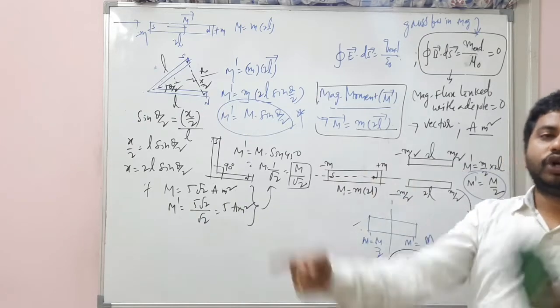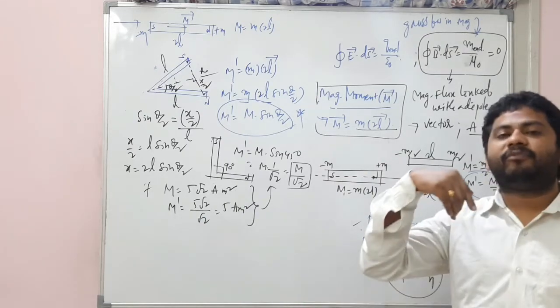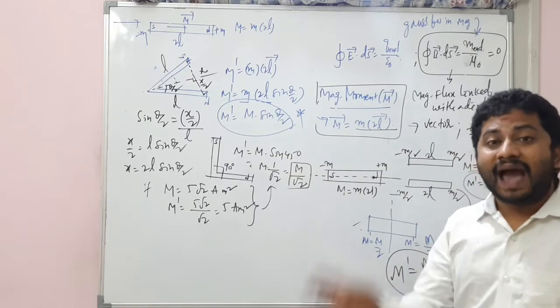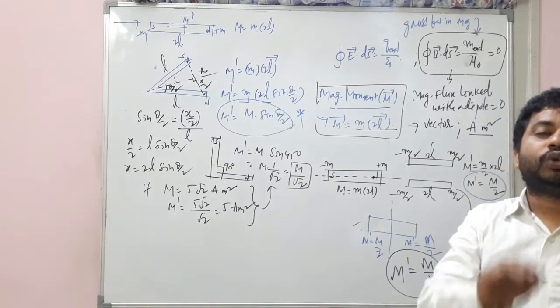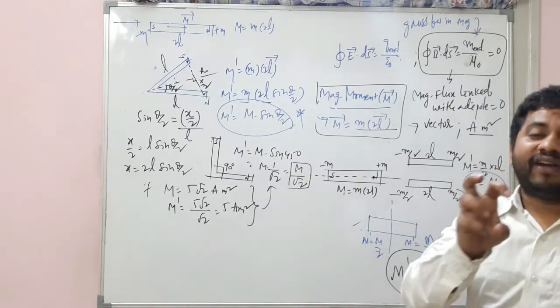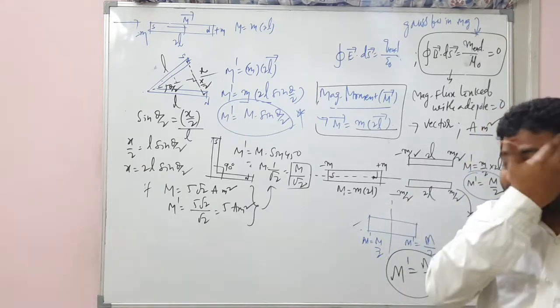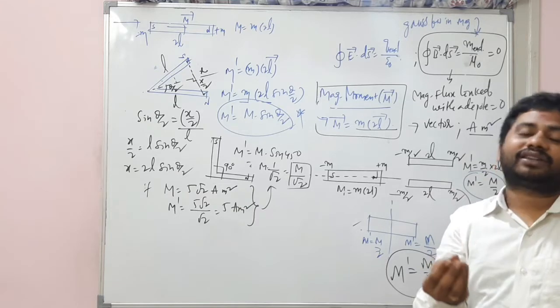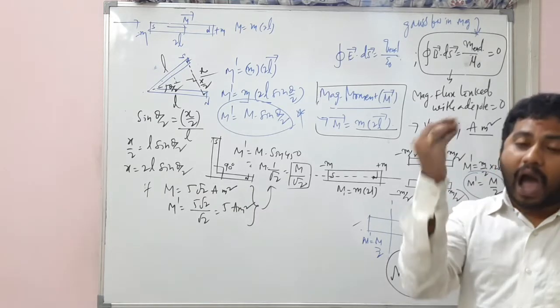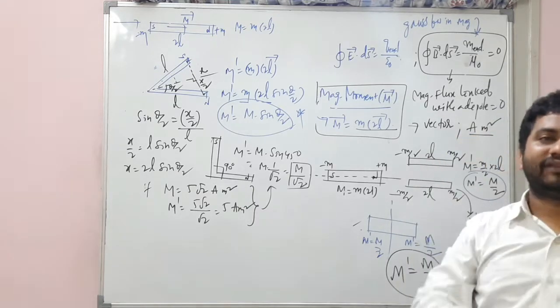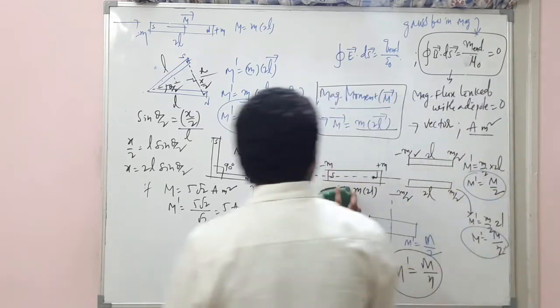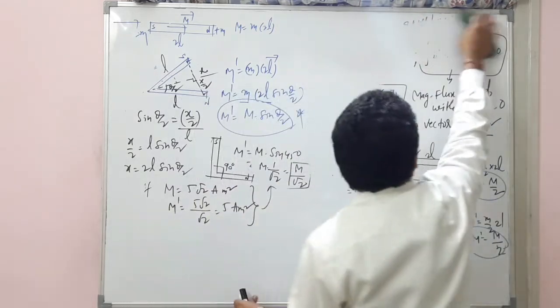Now, I have two magnets. One has M1 bar as its magnetic moment. Another has M2 bar as its magnetic moment. When I add those two, that means when those two are kept together, how will the resultant magnetic moment be? Let us check. And how they are kept also. Let us check.